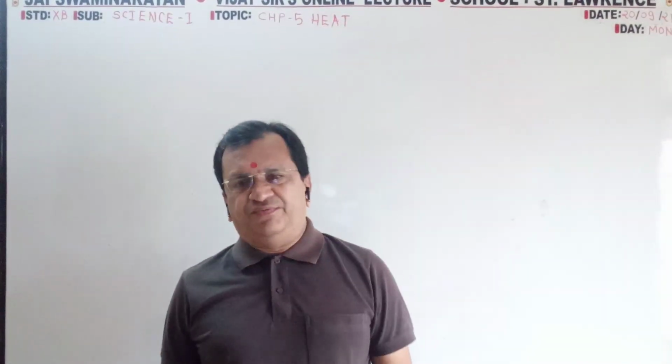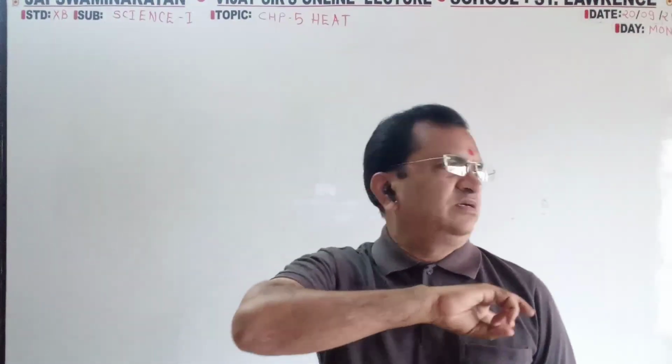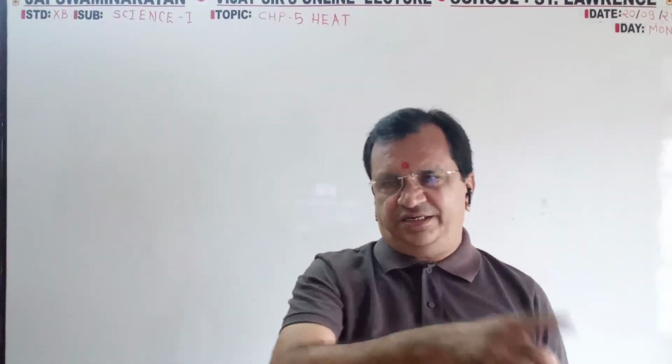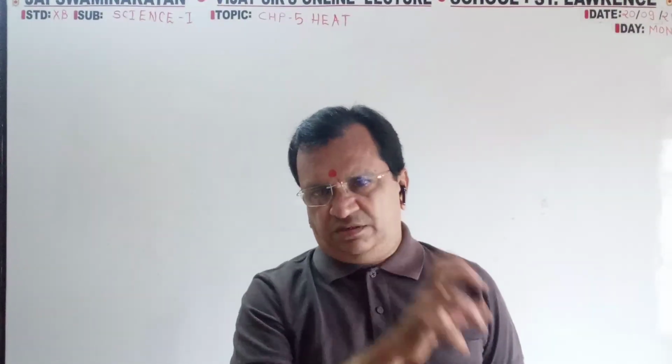10th D Science 1, chapter number 5, Heat. In the last lecture, we finished the last two big topics, generator and motor.